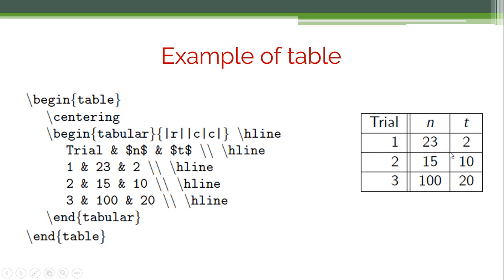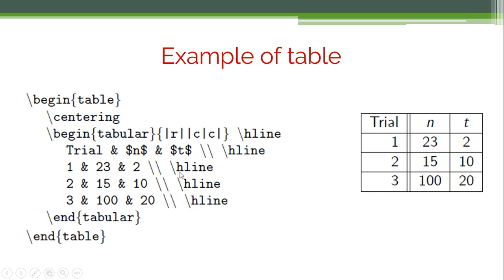And to make this line below 1, 2, 3, to create this line, we have to use the command that is slash hline. And now we want to put in information, that is 1, 2, 3. Here you can see that I have used the ampersand sign, and it will shift this text into the next column for me, so that 2, 15, 10 and 320 can be shifted to the respective column or respective row.